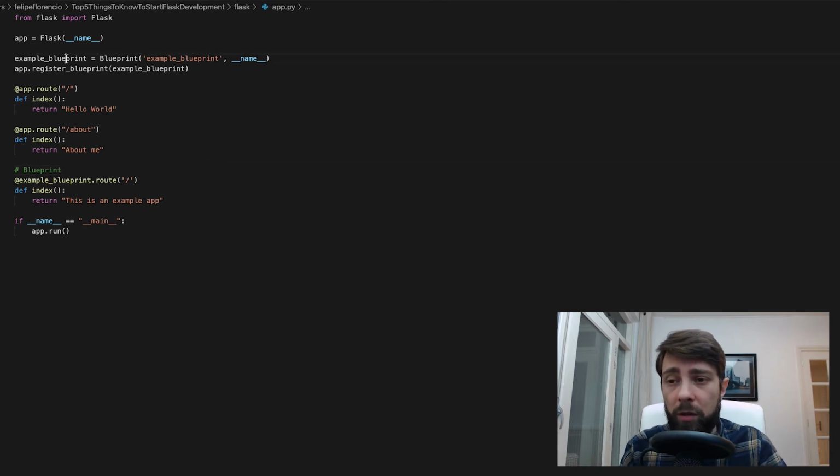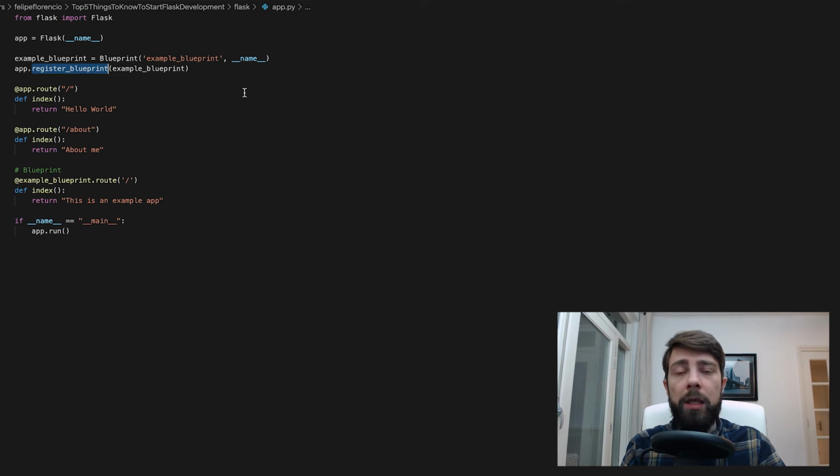If you see a little bit different here, first we need to create a variable and say, hey, this is a blueprint, and you can use any name that you want. You just identify that blueprint. Imagine this like a unique ID. And after this, I need to register it to my app. You see here that I have the app instance that I created. That's a Flask instance, basically. I need to register my blueprint.